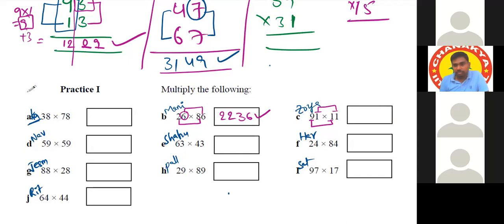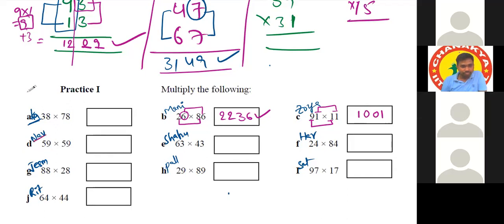Directly 1 ones are 1, but we have to write it as 0, 1. Left to right. Next. So then 9 into 1 is 9, and we have to add 1 to it. Why are you adding 1? Because the next digit is 1, the units place digit, common digit. So 10. Okay. Then Navya.